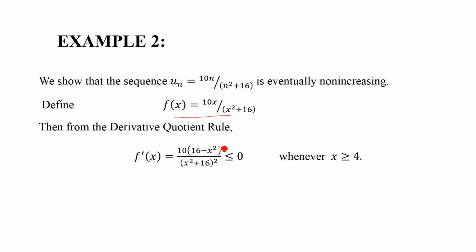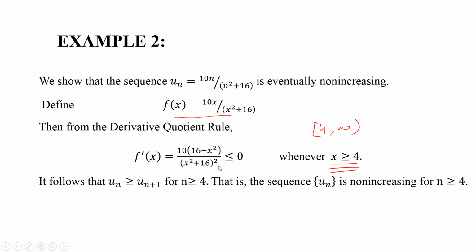Otherwise it is greater than 0. So this derivative is less than or equal to 0 for the interval 4 to infinity. So we can conclude that un is greater than or equal to un plus 1 for all n greater than or equal to 4. It helps us find the interval for which this is less than or equal to 0. So we can say that the sequence un is non-increasing for n greater than or equal to 4.